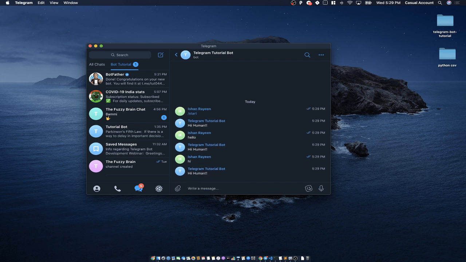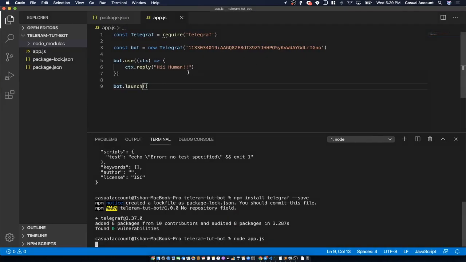Hi. Hi human. Why? Because whatever we are sending from here, all these messages are going to the Telegram server, and from there we are trying to fetch what all messages we got, and then we are replying with just hi human. So this is as simple as 4 lines. This is the first line, this is the second line, this is the third line, and this is the fourth line. In just 4 lines we have created a bot, right? Till here everyone is on page, right?